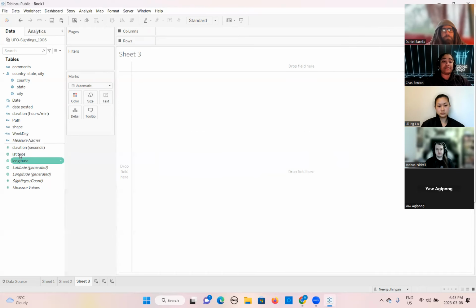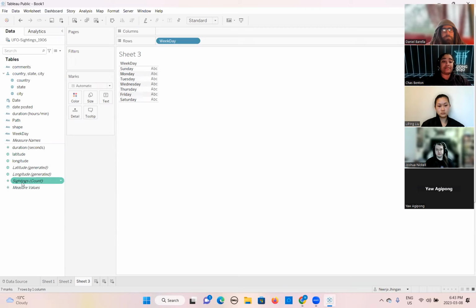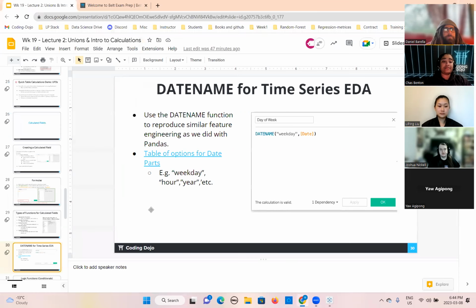Okay, so now let's see, we will double click on that. Now it is showing the weekday of the sightings. If you are interested in looking at the count, it starts showing on Sunday the number of sightings, then Monday. So you did further analysis, checking each day of the week, the count of the total sightings based on the year. Okay, so this is one way to do the calculation.